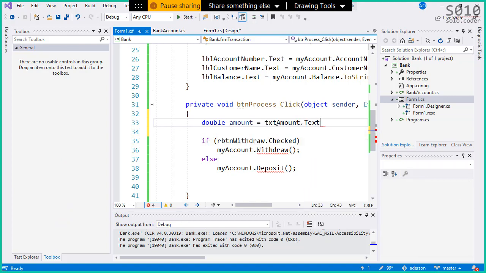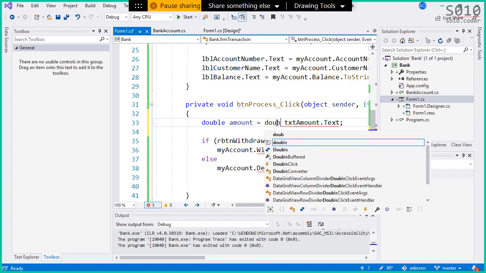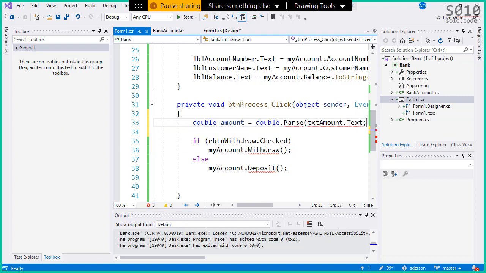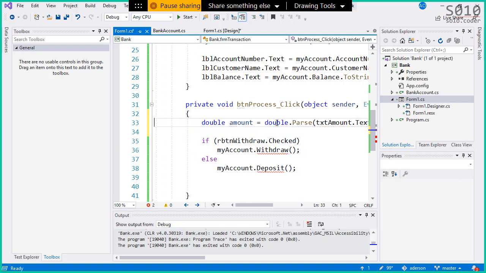The property is the Text property. Now we have to convert the string to a double, so we say double.Parse, and here's the amount. I'm gonna withdraw this amount or deposit the amount.